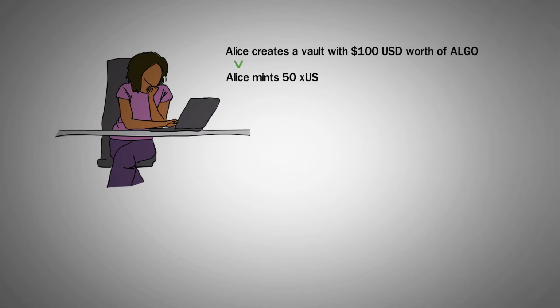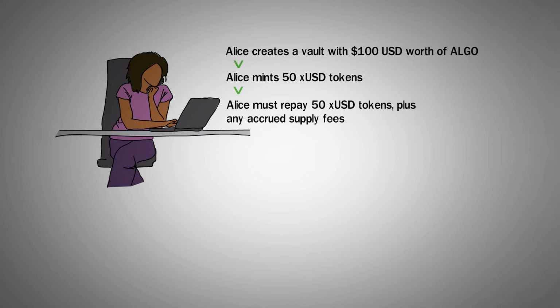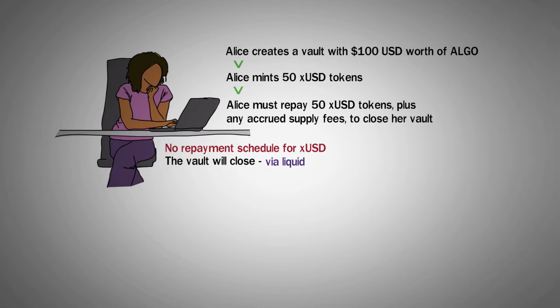Here's the following example. Alice creates a vault with $100 worth of Algo. Alice mints 50 XUSD tokens. Now Alice must repay 50 XUSD tokens plus any accrued supply fees to close her vault. There is no repayment schedule for XUSD. Eventually, the vault will close, either via liquidation, by the owner repaying vault debt, or via redemption.